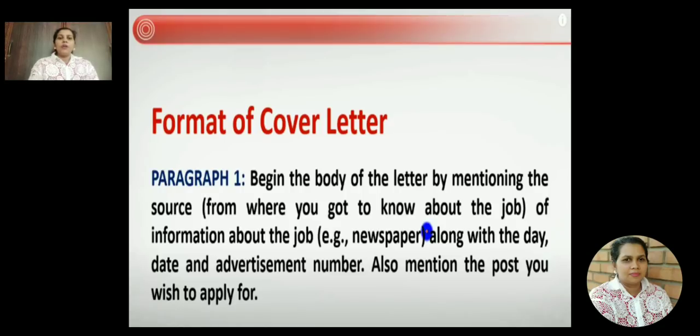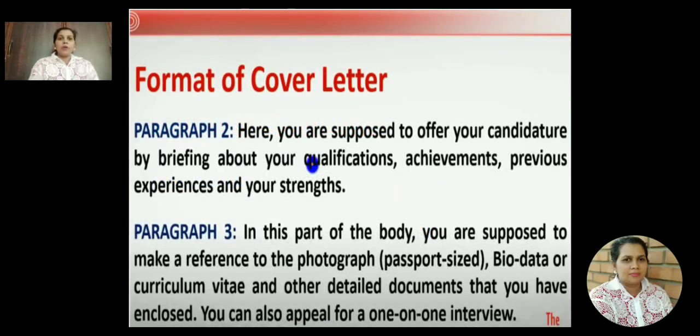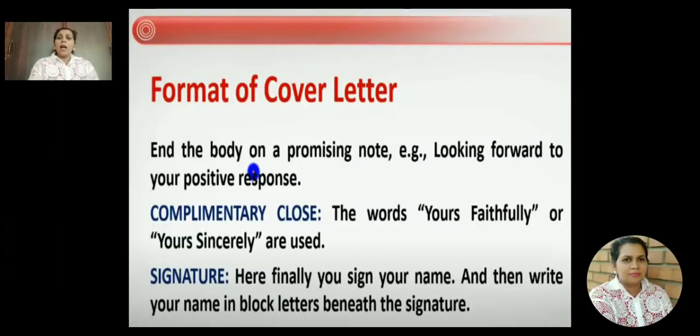In the first paragraph of the body, you will be mentioning the source from which you got this news. For example, it may be from the newspaper. So you will be writing that in response to your advertisement mentioned in the Prajavani or the Deccan Herald, and so on. In the second paragraph, you are supposed to brief about yourself. And the last, you can write as a single note stating that you look forward to your positive response. Then we finish the body of the letter.